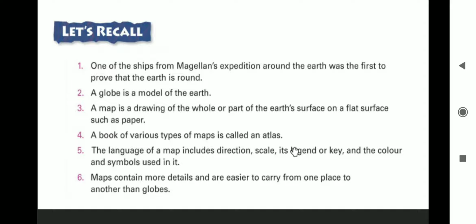After that, certain symbols are also used. For an airport, a small circle with an aeroplane indicates that in this direction or at this place an airport is located. If a track is drawn, that means somewhere near is a railway station. For hospitals, a red plus sign. The hospital sign is seen not only in the hospital but also on the vehicles of doctors. Then for a church, a plus symbol, that is a cross, indicates the church.